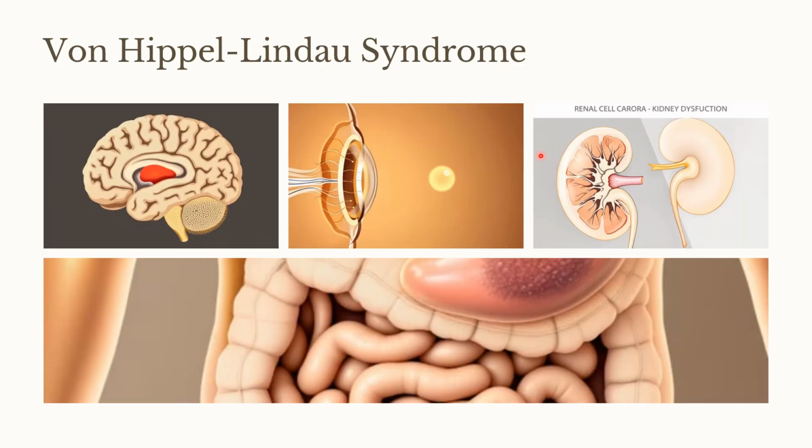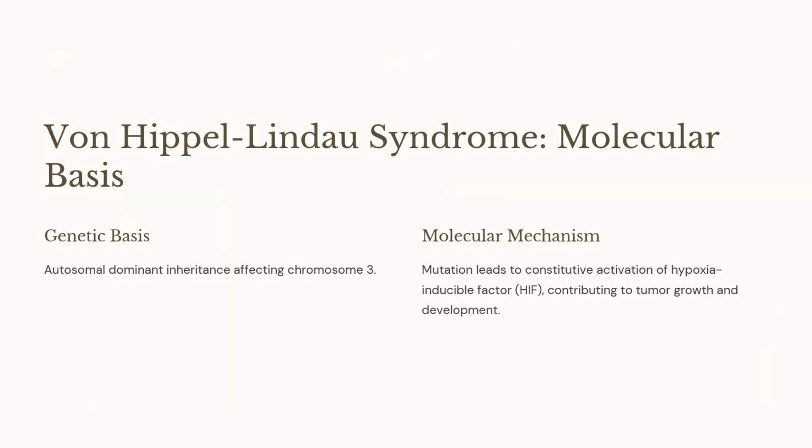What do we know about von Hippel-Lindau syndrome? The most common thing is renal cell carcinoma. It is autosomal dominant, which is because of chromosome number 3. During my early stages, I used to remember that von Hippel-Lindau, VHL, when abbreviated, is chromosome number 3. I'm not sure whether this is useful, just a small tip.